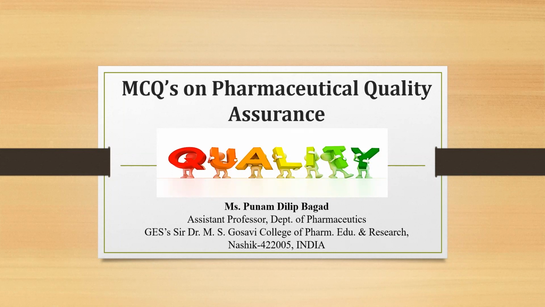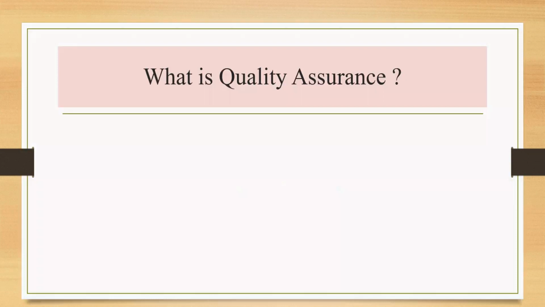First question is, what is quality assurance? As we know, quality assurance is a systematic process which is used to ensure the quality in the process by which products are developed. Quality assurance is the managerial tool. The aim of quality assurance is to prevent the defects with focus on the process which is used to make the product, while quality control is a corrective tool which involves the identification of the defects.